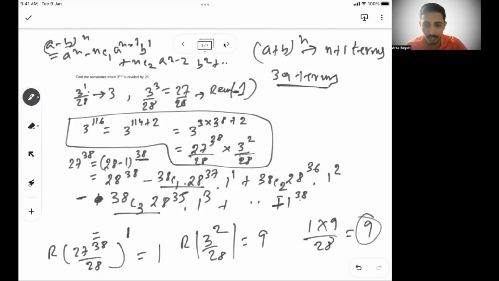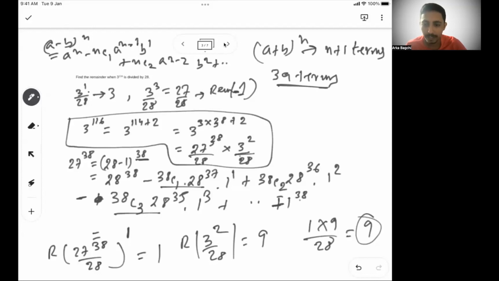So, like I said, if it were 39 in the power instead of 38, then 1 to the power 39 would have been an odd term carrying a negative sign. Then the remainder of 27 to the power 39 divided by 28 would have been minus 1. Minus 1 means your remainder is 27.